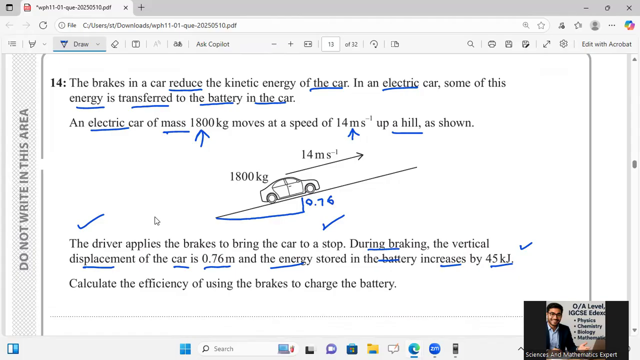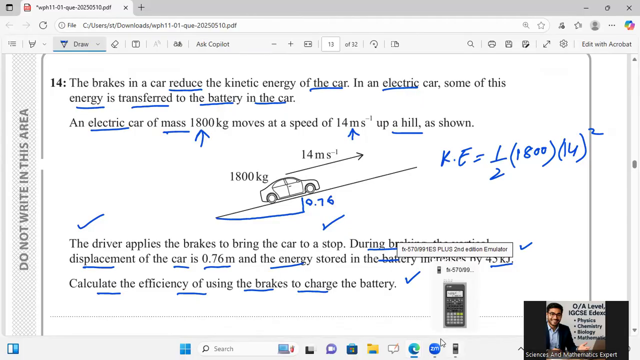Now I will also have to involve potential energy, because height is given over there. So for that purpose, I will calculate the efficiency of using the brakes to charge the battery. First of all, I will have to calculate kinetic energy. So kinetic energy is equal to half mv square. M is 1800 and v is 14 square.